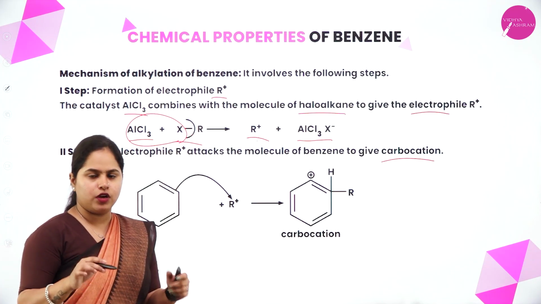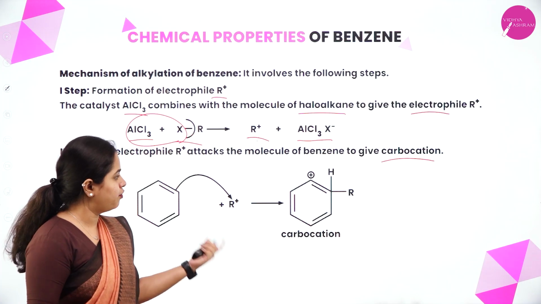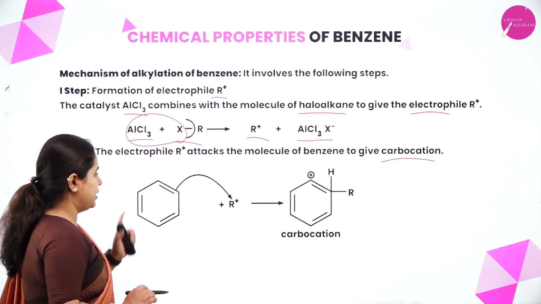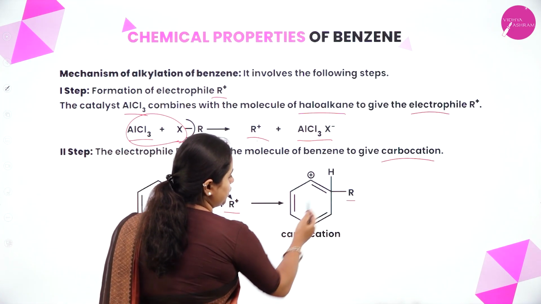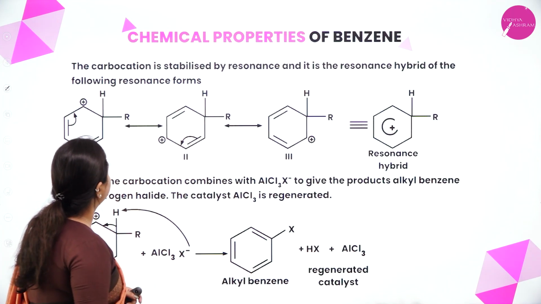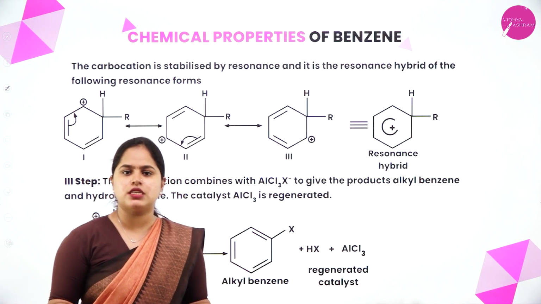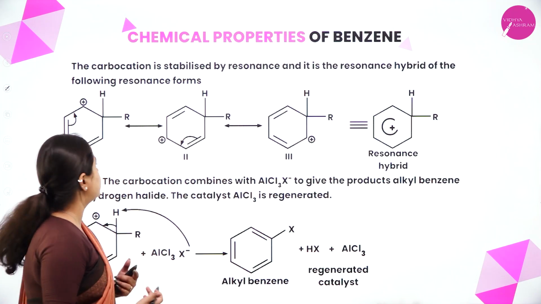So first step, we got the electrophile. Now the electrophile is going to attack the benzene ring and form a carbocation. So the electrophile is coming and attaching here, it attacks here, and you will get the carbocation. In the next step, the carbocation is being stabilized using resonance. So resonance takes place here and the carbocation becomes stable.